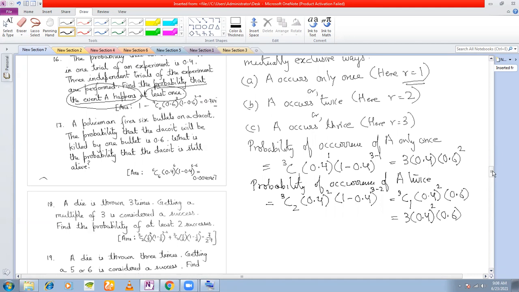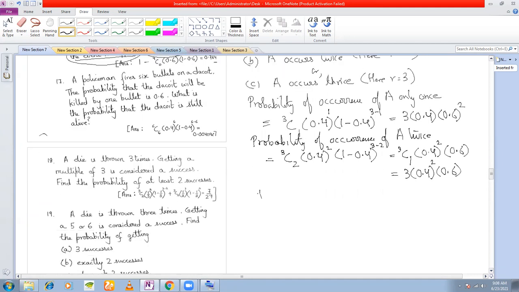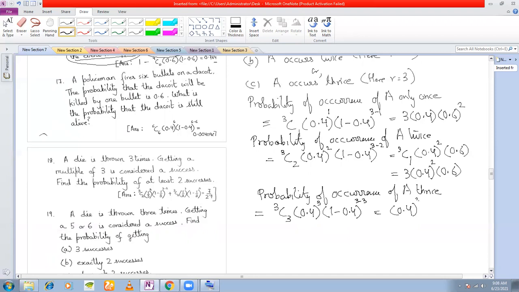This is the probability of occurrence of A twice. Probability of occurrence of A thrice is equal to 3C3 into 0.4 cube into 1 minus 0.4 to the power of 3 minus 3, which is 0.4 cube only.